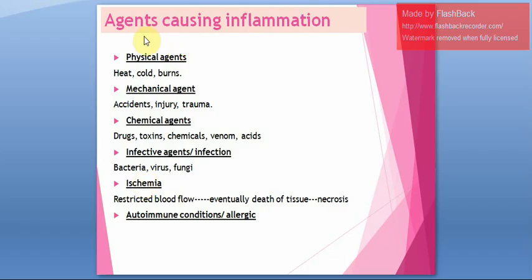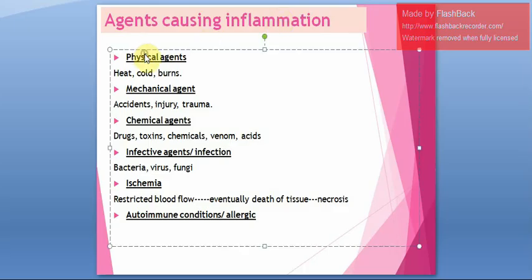Next are agents which result in inflammation, or these can be referred to as causes also. Now what will result in inflammation or swelling? If you are just thinking in your mind, you will only think about certain accidents or injuries. Other than accidents or injuries, there are so many other causes which can result in inflammation. First of all, it can be because of a physical agent. Physical agent examples include very hot objects, very cold objects, or even burns. That will result in inflammation.